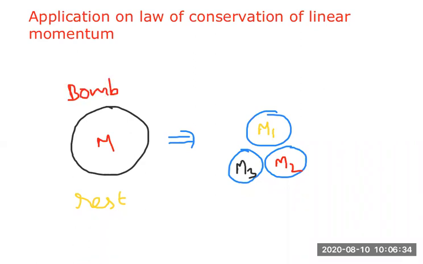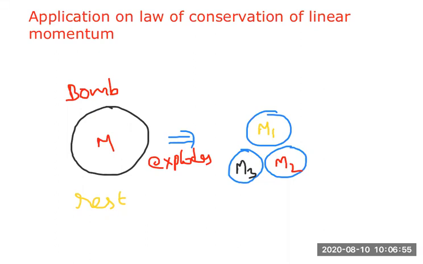It explodes into how many parts? We told 3 parts. So here this is the situation, the bomb explodes into 3 parts. In our last class we discussed a bomb exploding into 2 parts. Now the bomb explodes into 3 parts.